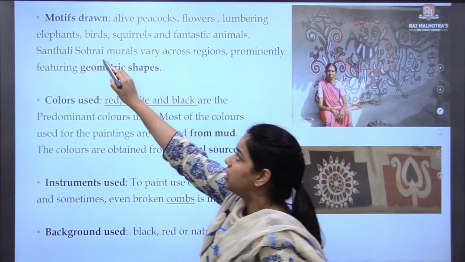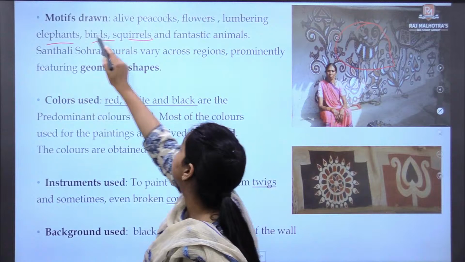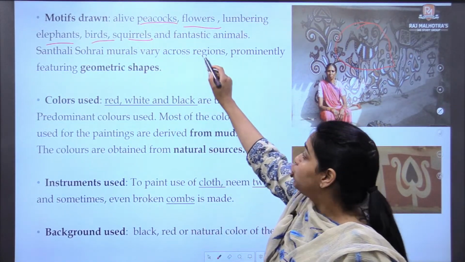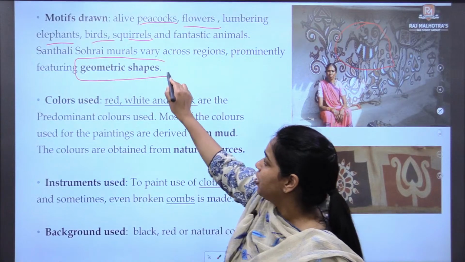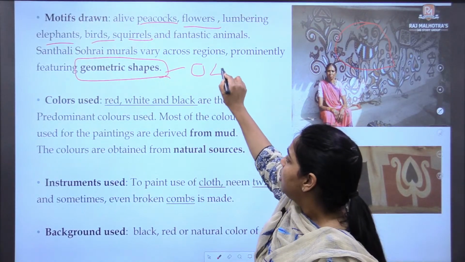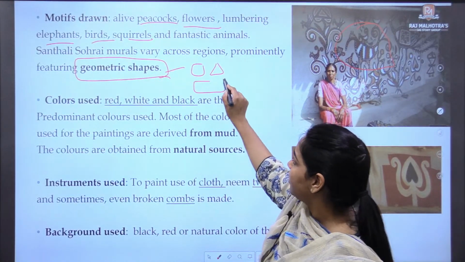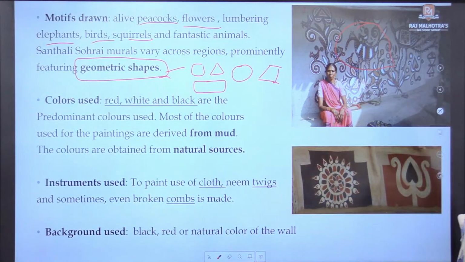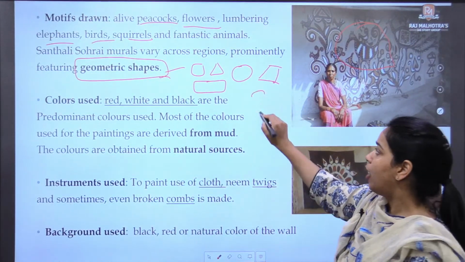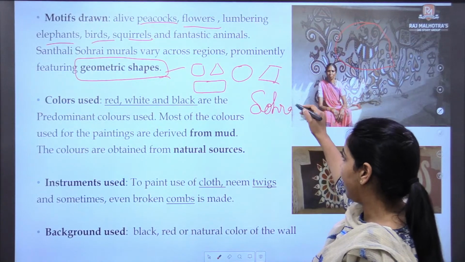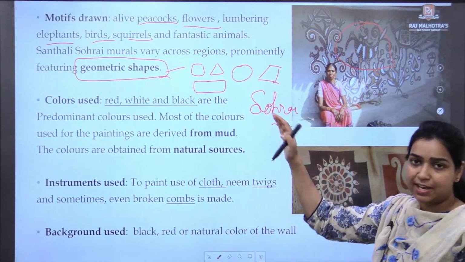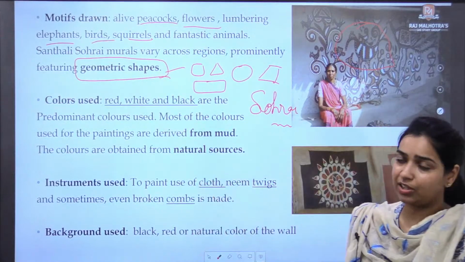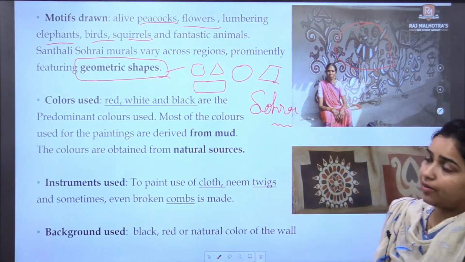Different birds, squirrels, elephants, flowers, peacocks are drawn, and also geometric shapes. Geometric shapes मतलब rectangle, square, triangle, circle, rhombus, all these shapes are also used in Sohrai murals. This is an important point, पूछा जा सकता है, that is why it has been included.